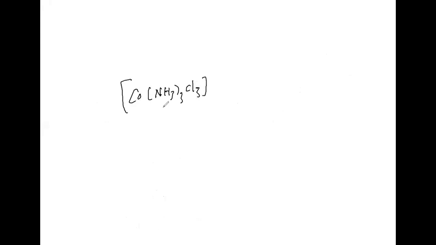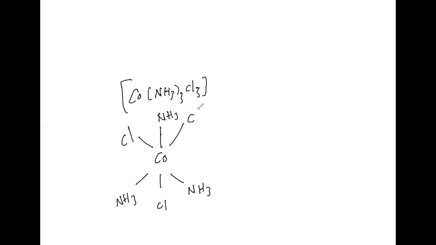Triamminetrichloridocobalt(III). Here, if you use Werner's theory, I can take it like this: one NH3, then Cl, then NH3, then Cl, then NH3, then Cl.